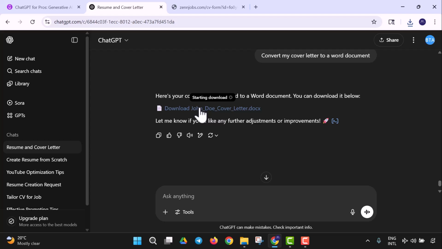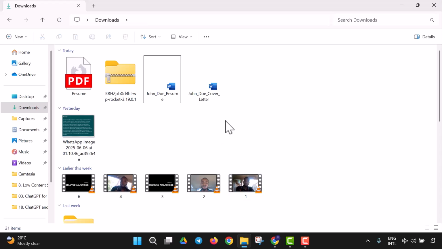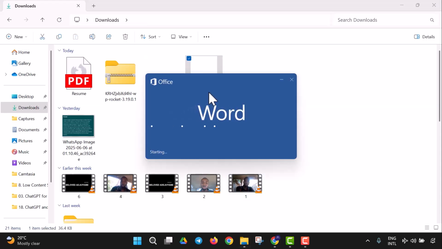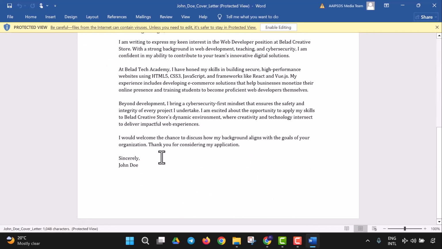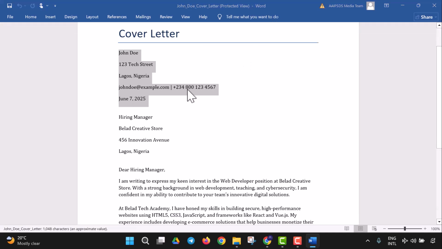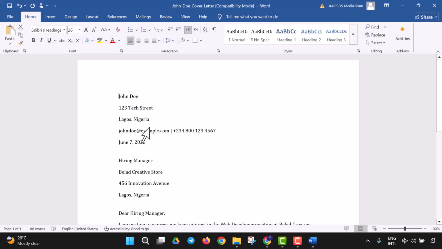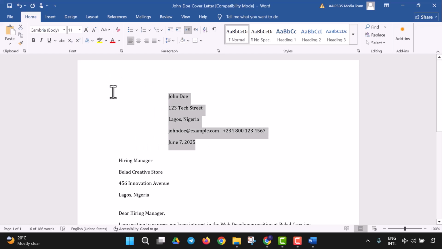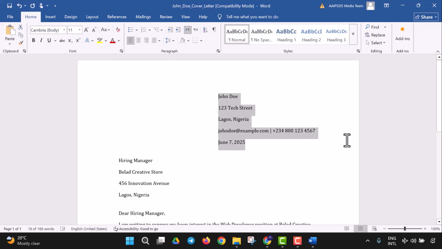So let's download that. So that way you've automated both processes, so you could apply for jobs the way you want. Then when you apply for jobs, you could actually tweak all these using ChatGPT. So you can input your actual name. This is the cover letter, which looks good to me. Yes, it looks perfect to me. So if I were you, I would take this to somewhere else, just the way formal letters are. So I'm just going to enable this and do a little bit of formatting. I could take this out, of course this is not needed. Then I could come like this, then do something like this, the way it should be formally. So I'm going to take it this way, and this looks perfect.